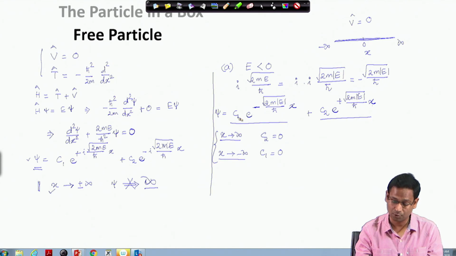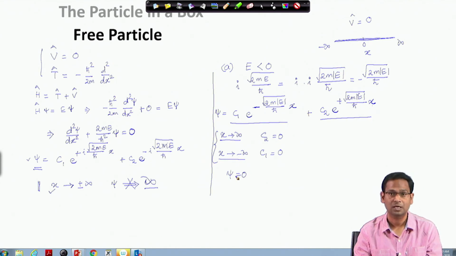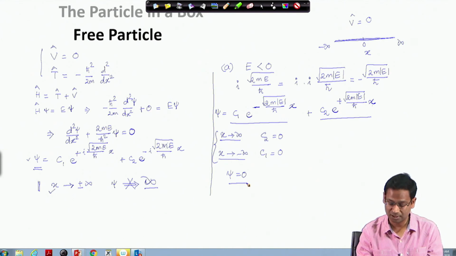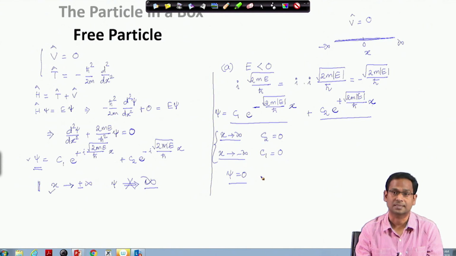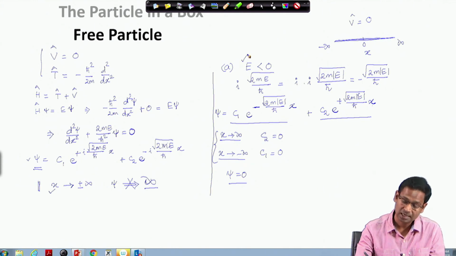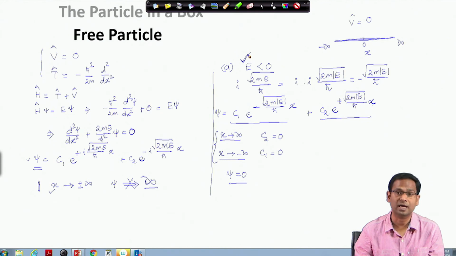So when I put C1 = 0 and C2 = 0, the wave function itself becomes 0. What does it tell us? The wave function is 0, therefore the probability density is 0, that means the particle does not exist. So negative values of energy are not allowed.